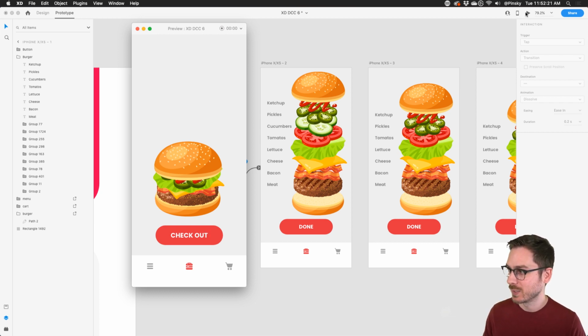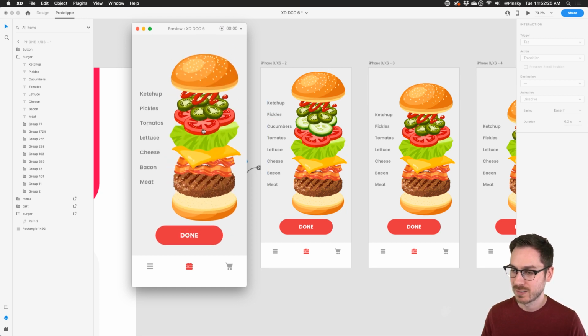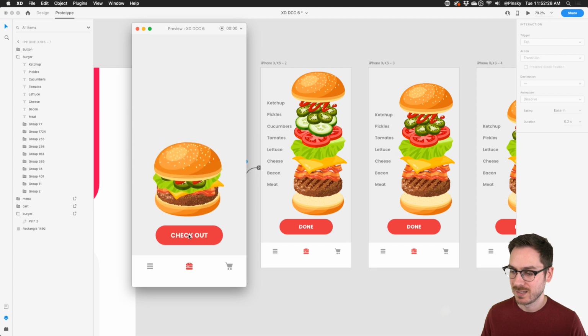And there we go. Back to the beginning. Let's do that one more time. Customize, boom. Cucumbers, tomatoes, done. There we go. So that's just about it.